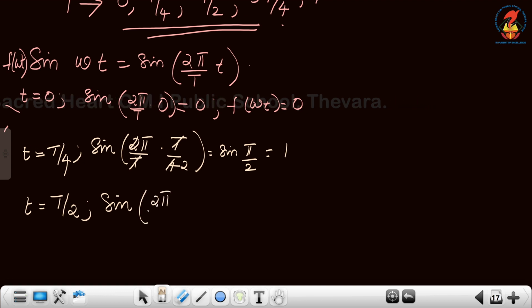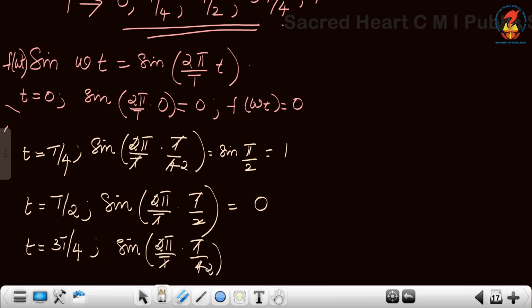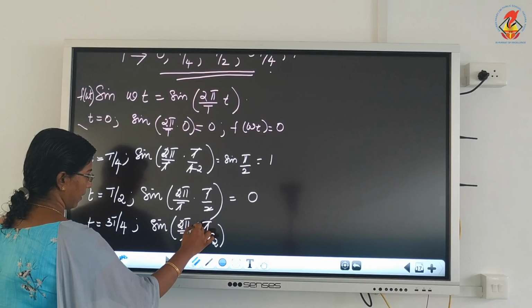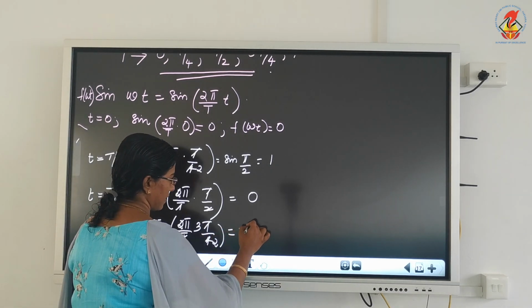Next, during half of our journey, T by 2, what is the value? Sin 2 pi by T into T by 2. Sin pi is sin 180, value is 0, the value of the function is 0. Then, at the 3/4 of the motion of the pendulum, what is the value? Sin 2 pi by T into 3T by 4. So it is sin 270, and sin 270 is minus 1.